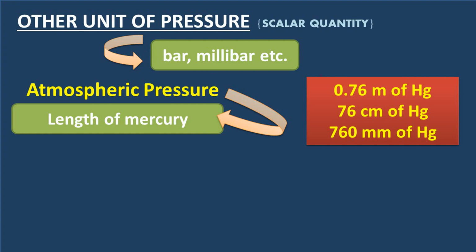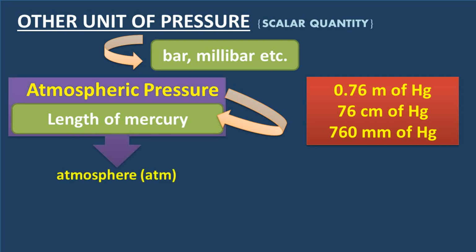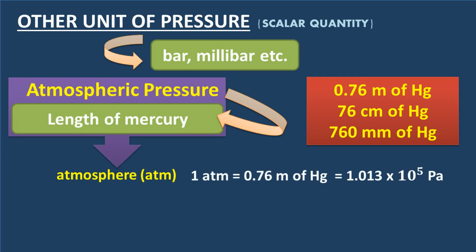Atmospheric pressure is also expressed in a unit atmosphere, symbol ATM, where 1 ATM is equal to 0.76 meter of mercury, or 1 ATM is also equal to 1.013 into 10 raised to power 5 Pascal.